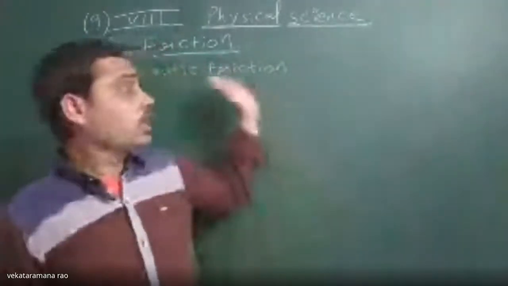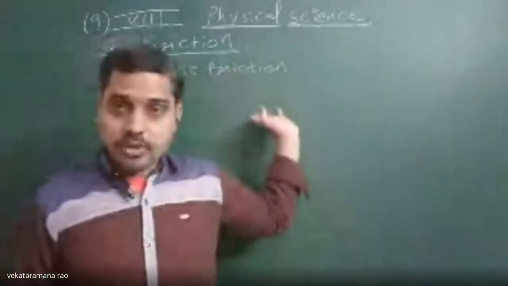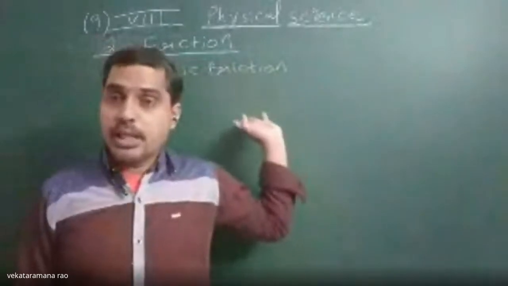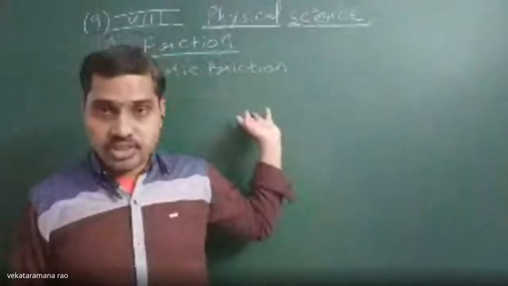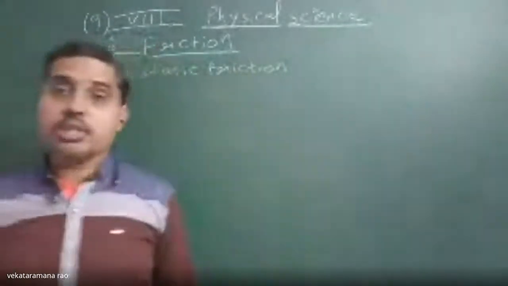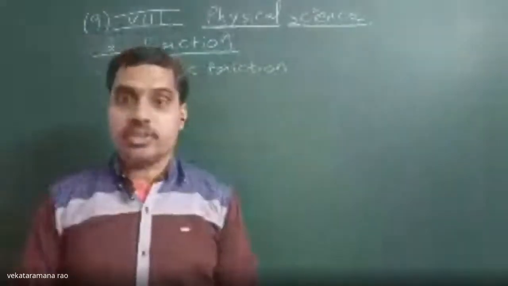That means static friction comes into play when the opposing force acts between two surfaces which are at rest. That is known as static friction.